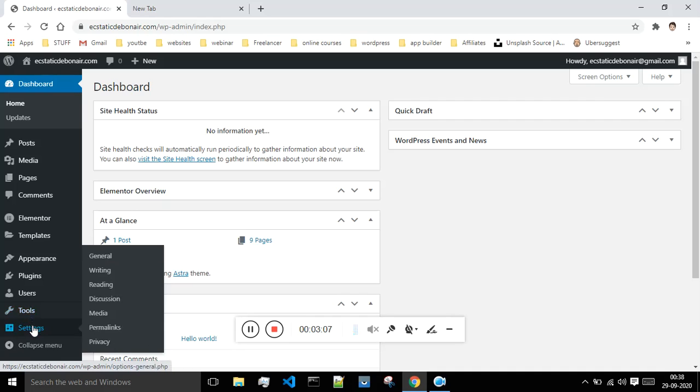And the next is the setting tab. And over here you can change the settings of your website, like how your website should look, what name your website should have, what logo you should give to your website, and how the links of your website should look. All these things will come under the settings tab. I will teach you guys about all these things in the future, but as of now this is all about the dashboard of WordPress.